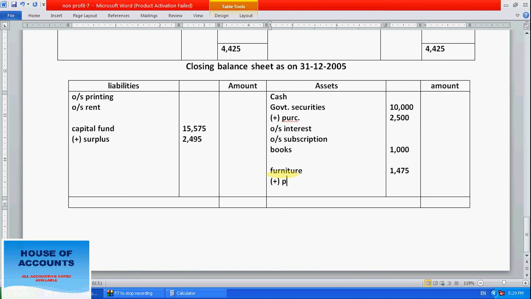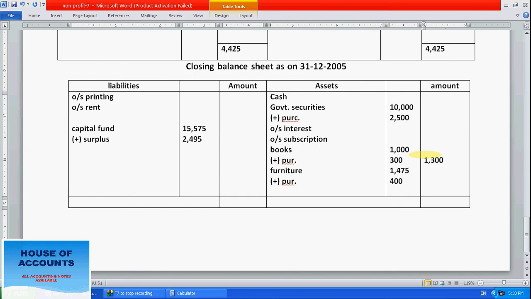Okay, furniture purchase 400 right here. Furniture purchase 400, and how much have we purchased in books? 300. Okay, so write 300 here. Overall, I am writing here overall 1,300.